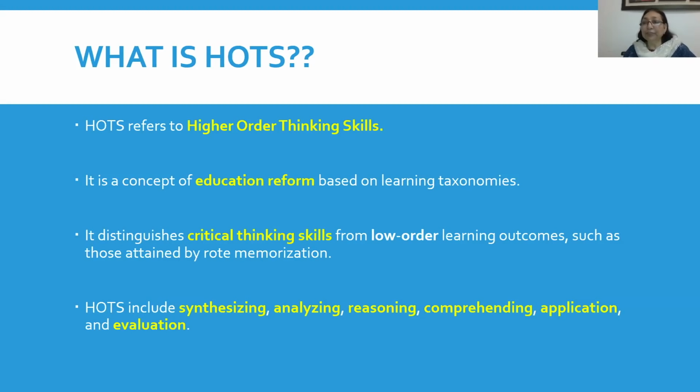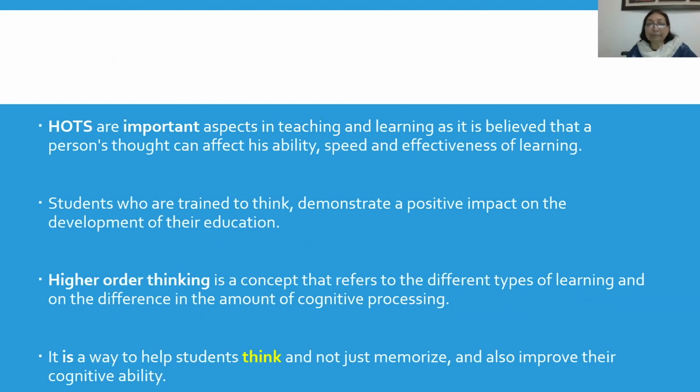So this concept of higher order thinking skills is based on learning taxonomies. If you've heard of the different learning taxonomies, there are plenty of them, but the concept of HOTS is based on Benjamin Bloom's Bloom taxonomy. We will come to that later on. What exactly we mean by HOTS? HOTS includes the process of synthesizing, analyzing, reasoning, comprehending, application, and evaluation. In short, all the skills for critical thinking. So let's go further on this.